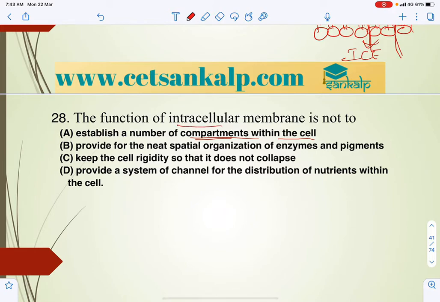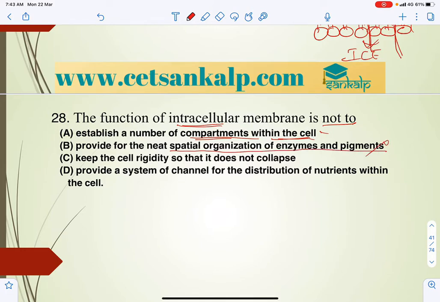Yes, here you can say that the intracellular membrane helps in the establishment of a number of compartments, and it provides neat spatial organization of enzymes and pigments.